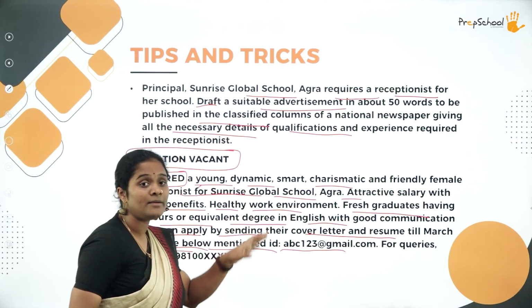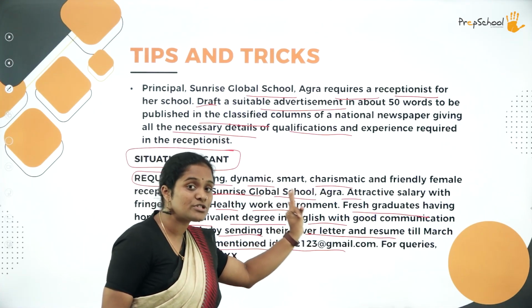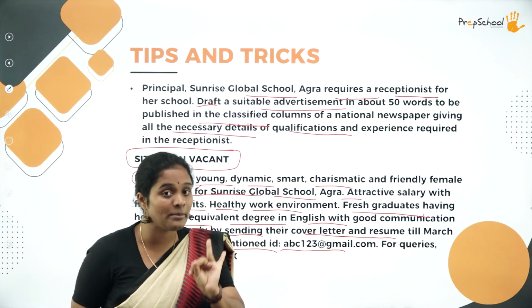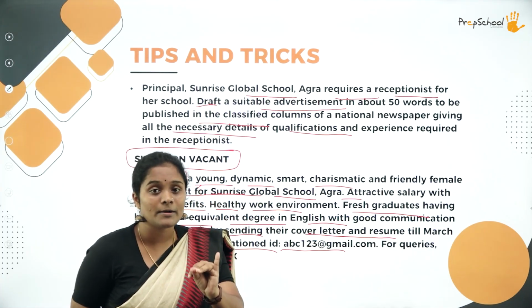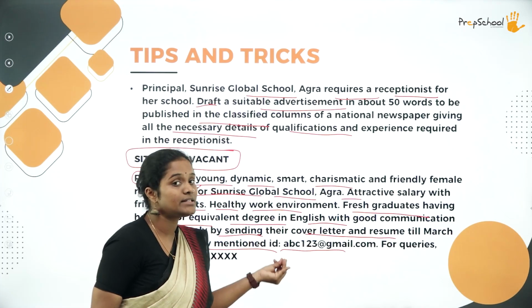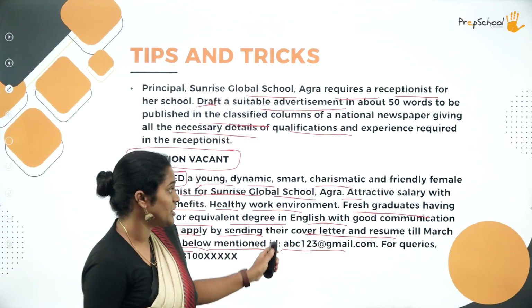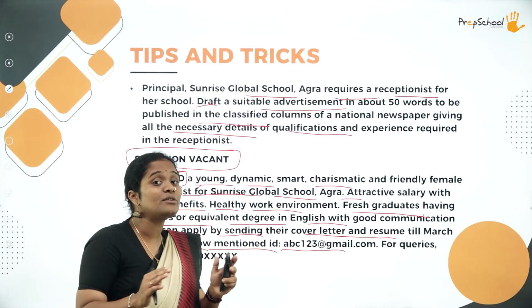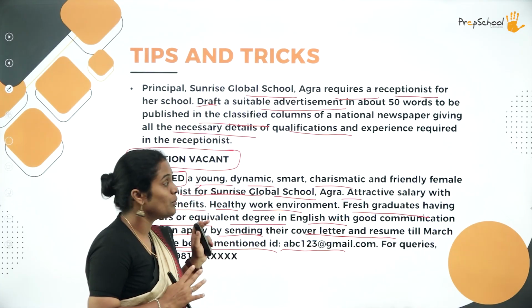So the first thing being, what is the place in which there is a position that is vacant? What is the position that is vacant? How is it that this particular environment is best suitable for them to work? And the next thing that they have given, who is eligible to work? And the final thing that they have given is when is it that they have to send the resume, and through what they have to contact this particular institution. Very simple, yet to put everything within 50 words is a tricky business. That is why I ask you to be very careful with this one.